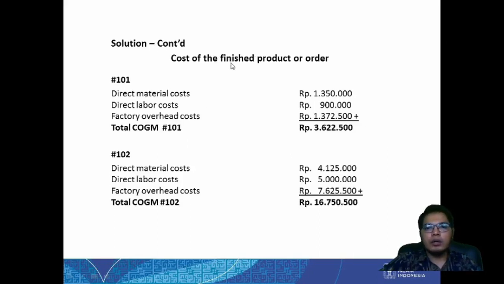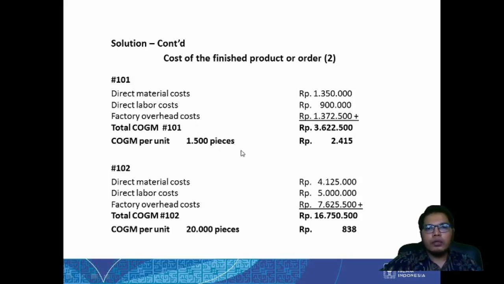And here we can know the cost of the finished product order. So for 101, direct material cost will be here, direct labor cost will be 900,000, and the factory overhead cost will be like this. We get it from here. Okay, this is the total cost of goods manufactured, or the manufacturing cost, because we don't expect to have inventory. And then here the COGM for 102 will be like this.